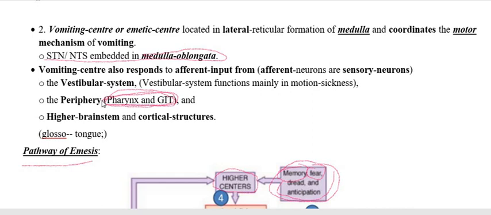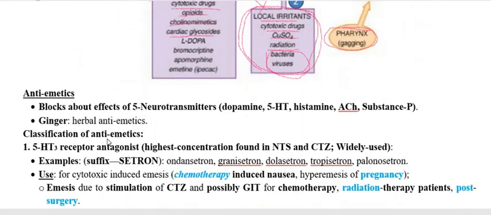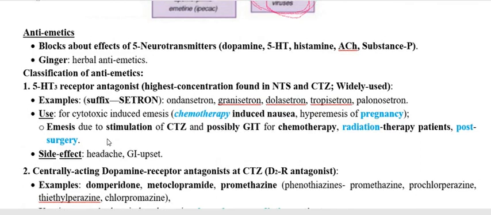By its reflex action it carries on either up to the NTS or to the CTZ, and finally gives rise to stimulation of the vomiting center present in the medulla and produces vomition. So this is all about the mechanism of vomition, and we also discussed the pathway of vomition.